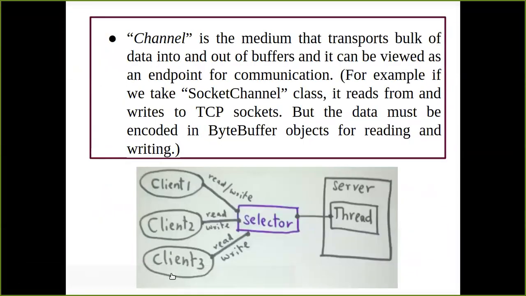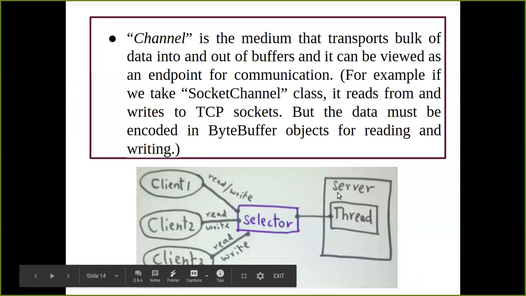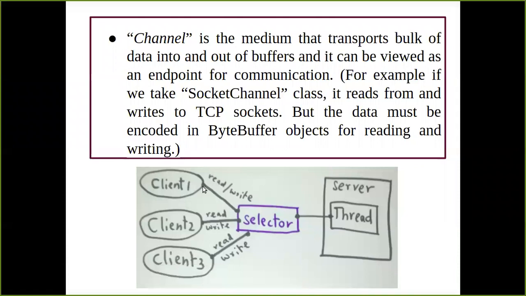So these were your clients and this was your server, which is running on a single thread. In blocking IO, we were expected to have multiple threads to deal with multiple requests. Now here only one single thread is able to handle multiple requests. That is only possible because, first of all, we are going to create a channel, which is created in between your client and the selector.